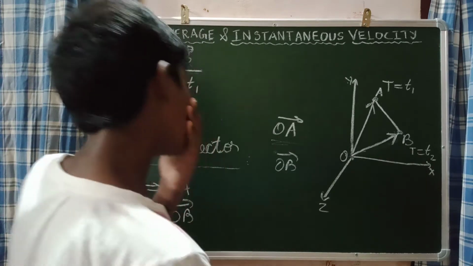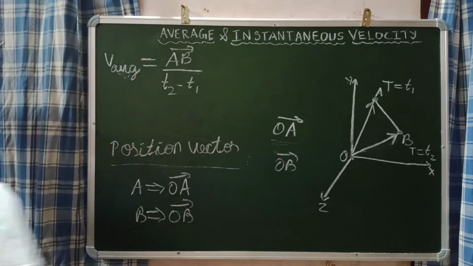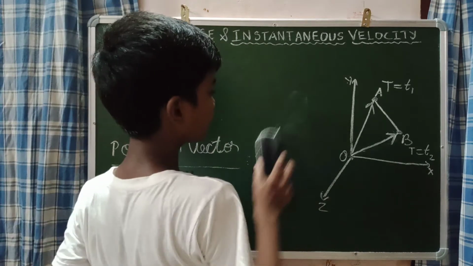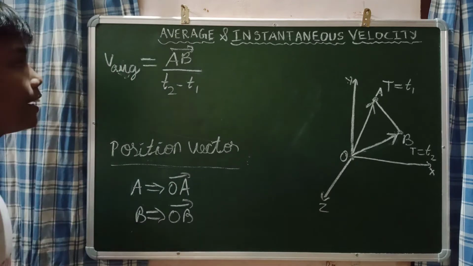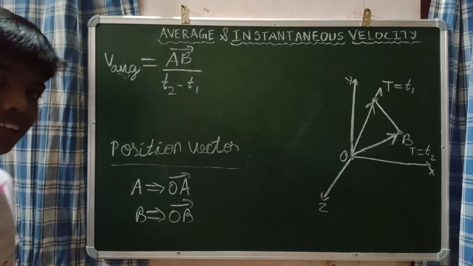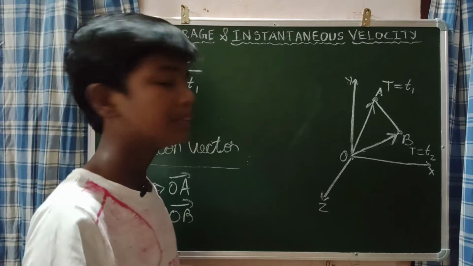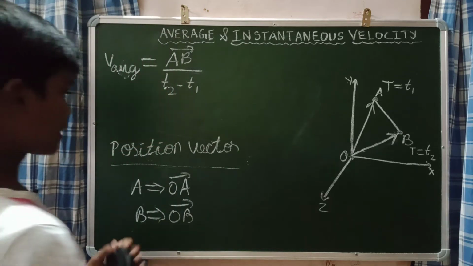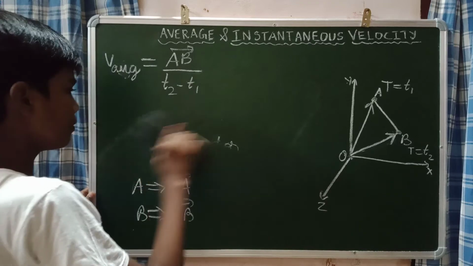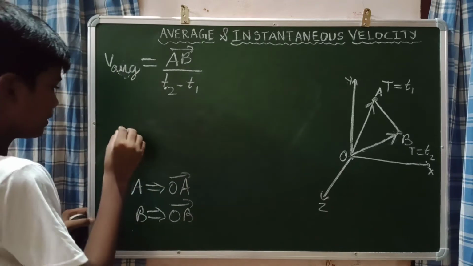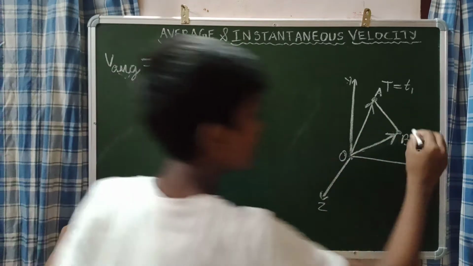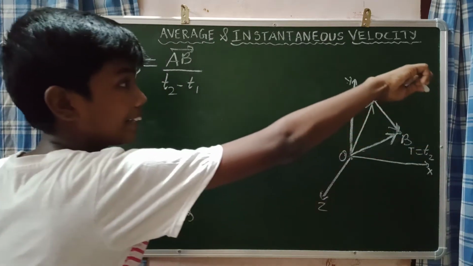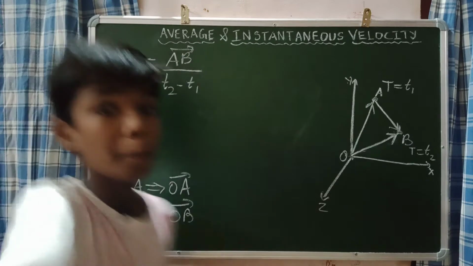Now listen carefully. Using the position vector, as I told, we are going to do a correction, and that correction is as simple as that. Please note that this AB vector, in this direction, is the displacement.